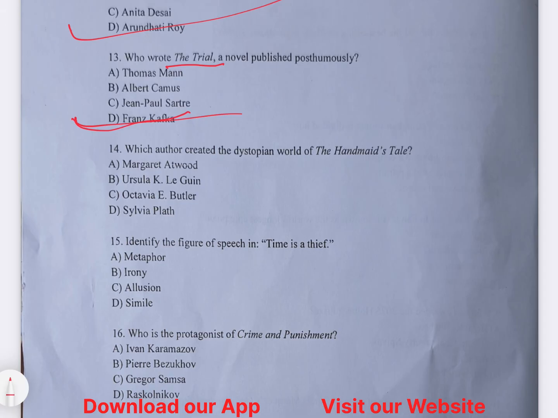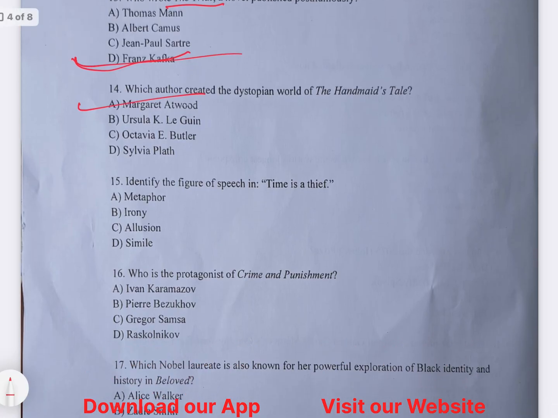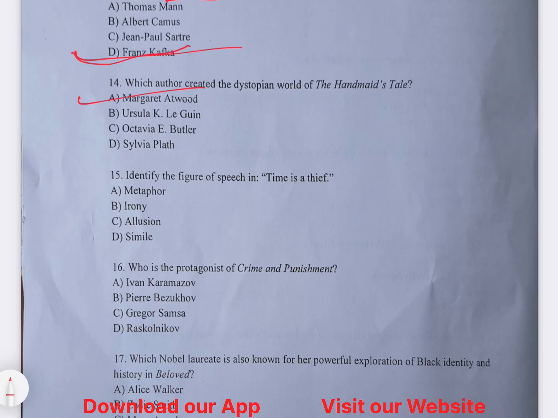Which author created the dystopian world of The Handmaid's Tale? So Margaret Atwood has written The Handmaid's Tale. Okay, the right option is option A.